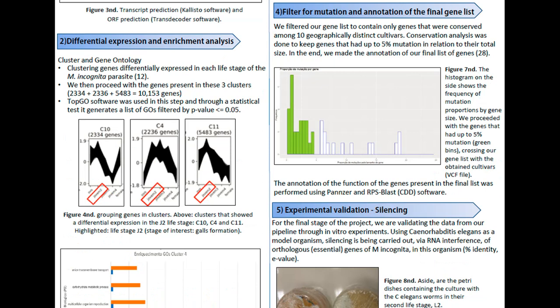In our last filter, we look for genes that are highly conserved among M. incognita samples that come from different regions of Brazil. We manipulated data from a VCF file which contains observations of mutations in 11 specimens of M. incognita. We want to select genes that had a maximum of 5% mutation in relation to the total gene size for all cultivars. With this, we verified that the most conserved genes in M. incognita were those represented by these green bars in the histogram, which left us at the end with a list of 28 genes, which are biased expressed in J2 life stage, single copy orthologous, and highly conserved.